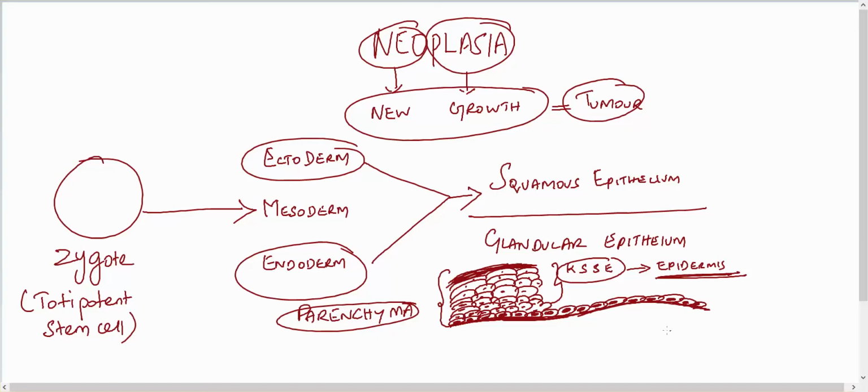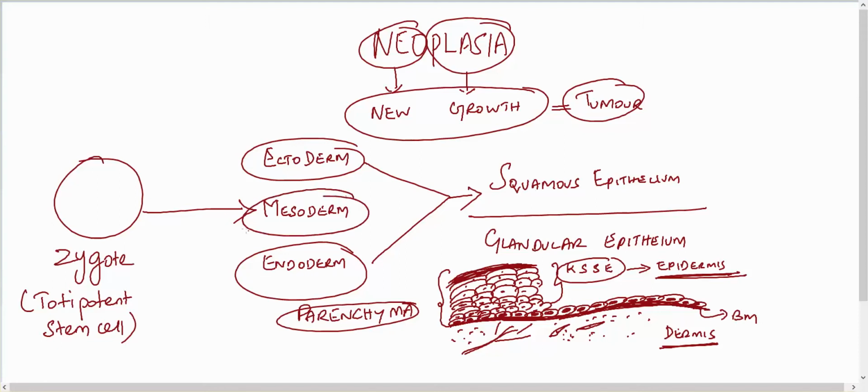Below the epidermis we have the dermis, and this dermis gives supportive structures to the epidermis. They have blood vessels, and they have fibroblasts that produce collagen, and connective tissue, and even the basement membrane. These supportive structures come from the mesoderm.